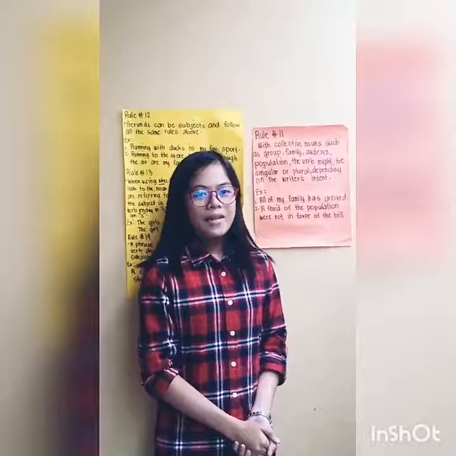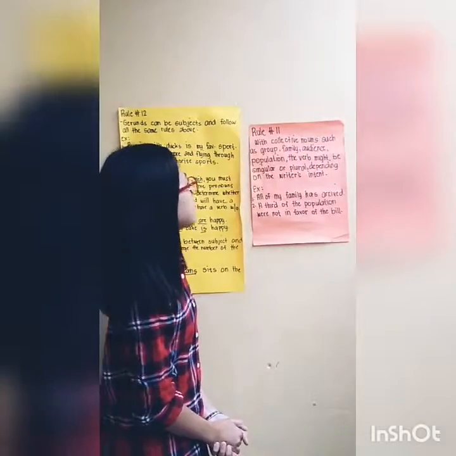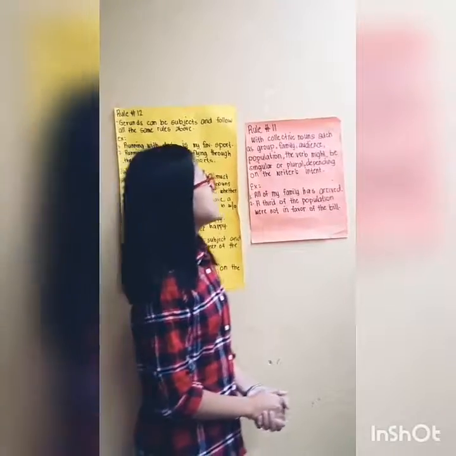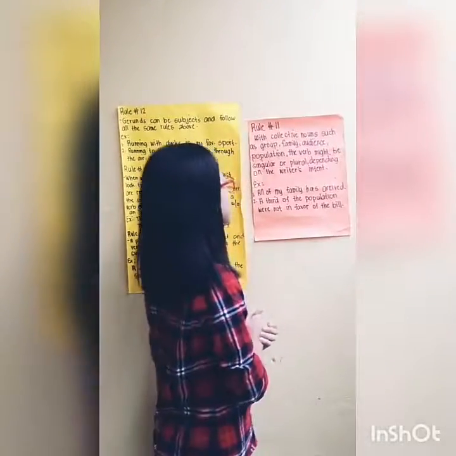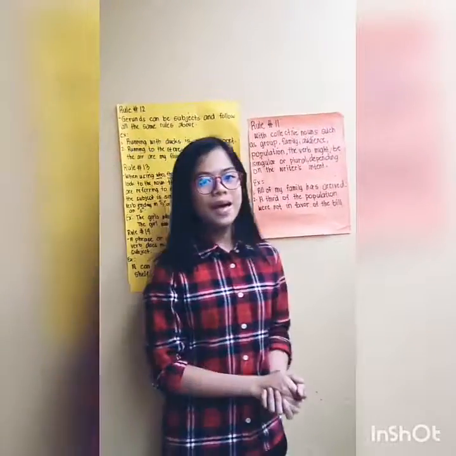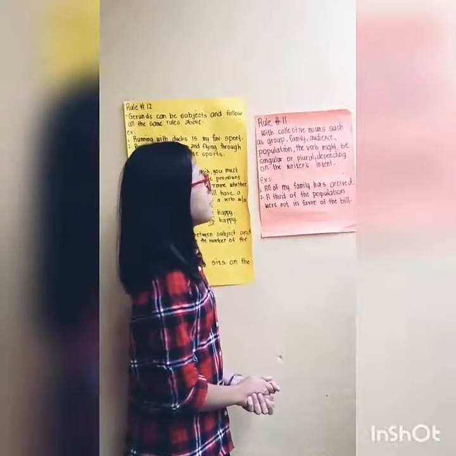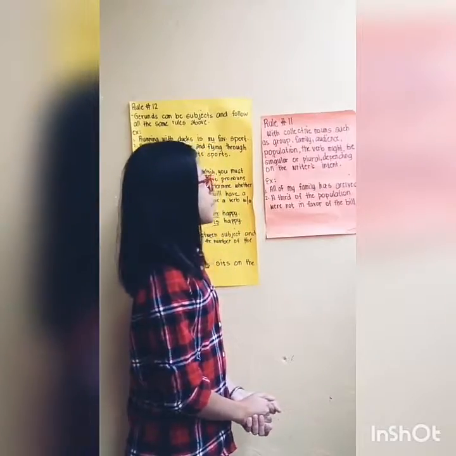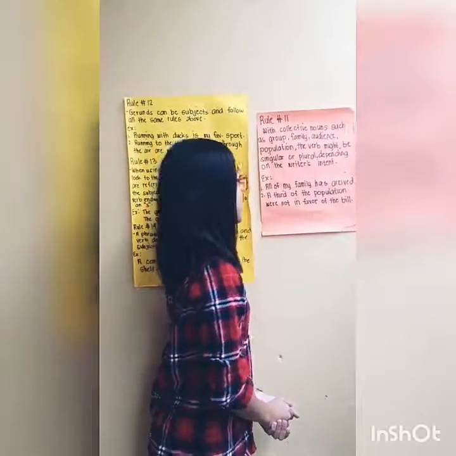Rule number 11. With collective nouns such as group, family, audience, population, the verb might be singular or plural depending on the writer's intent. For example, number 1, all of my family has arrived. Example number 2, a third of the population were not in favor of the bill.